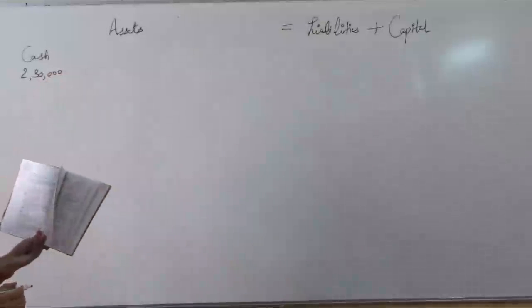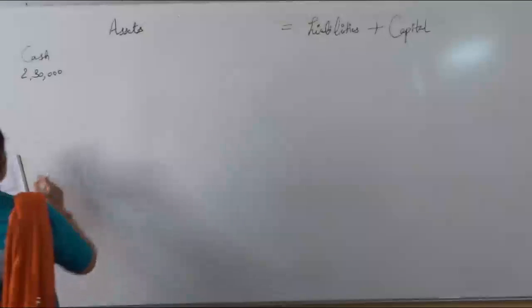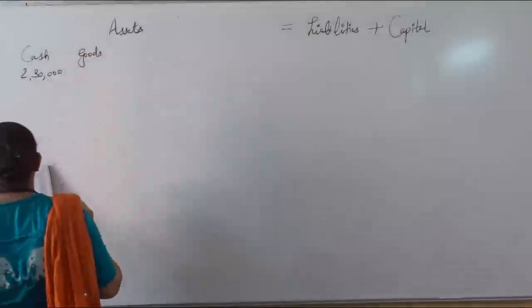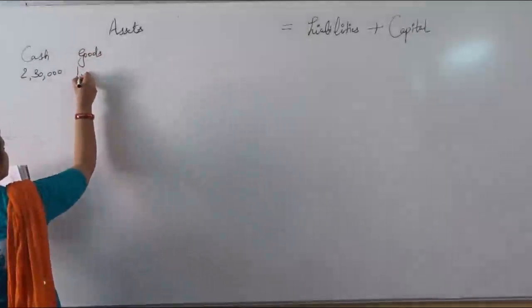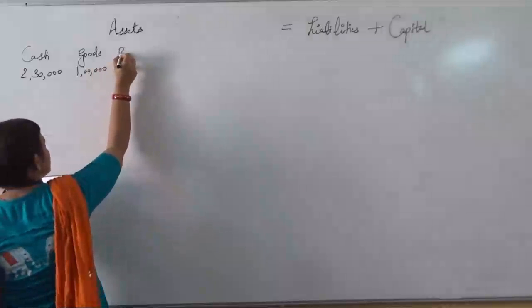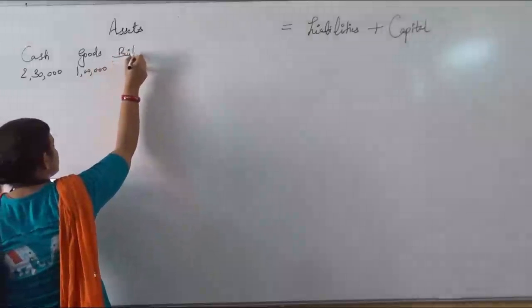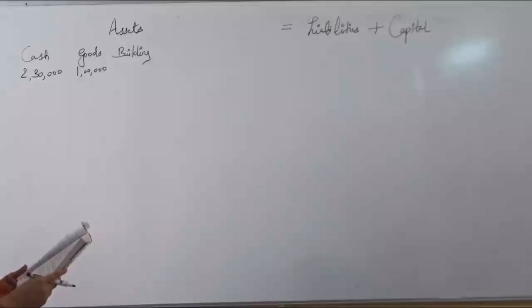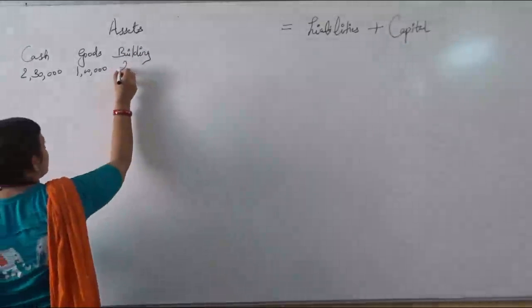Then goods. How much goods? 1 lakh. Then building. What is the value of the building here? 2 lakh.